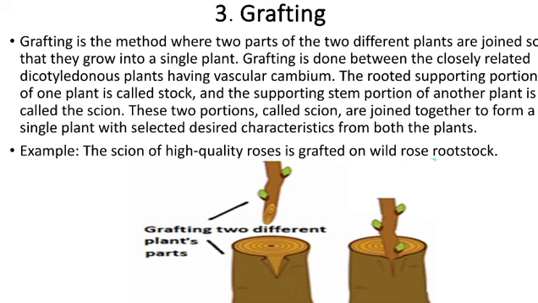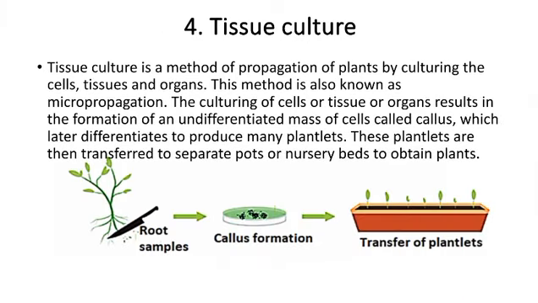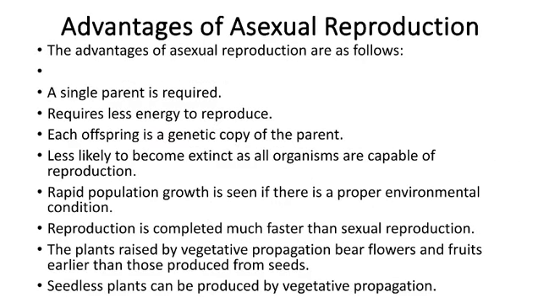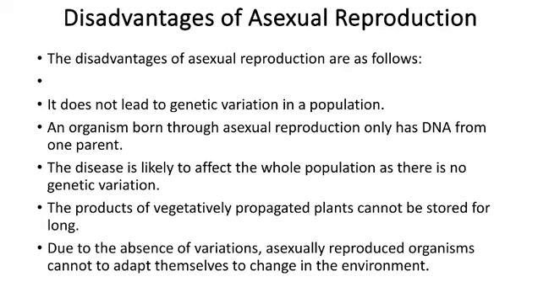And tissue culture is simply a biological technique where we can obtain fragments of any species of plant. We go to the laboratory, we culture the different samples, and those different samples are able to grow up into a whole new plant. Now, with respect to the differences between sexual and asexual reproduction, I'm going to allow you to later on pause the